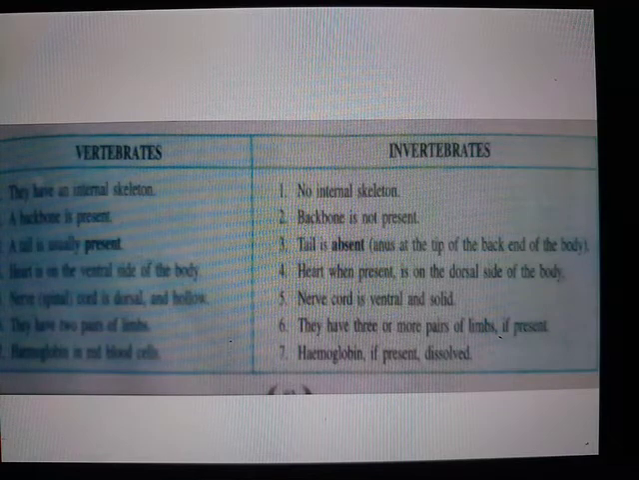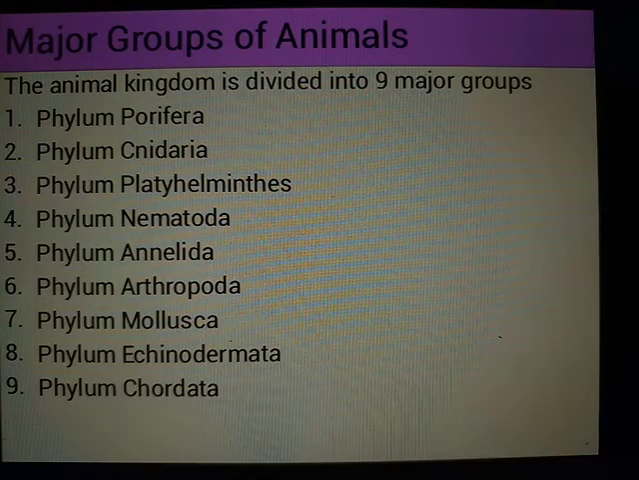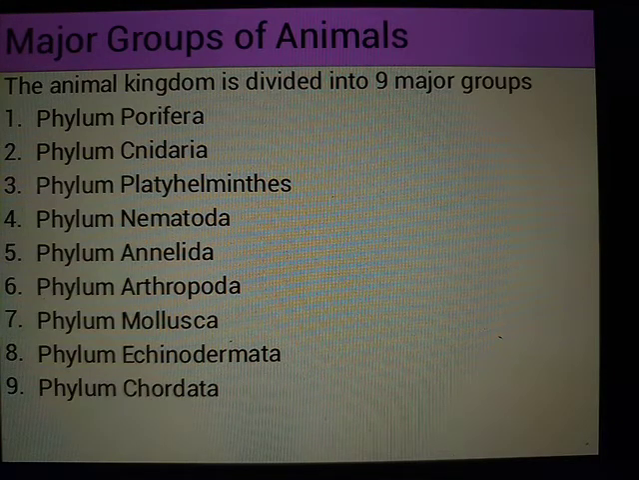With vertebrates and invertebrates, we will also observe the nine major groups which we have seen in the kingdom Animalia, from first to ninth, with different phyla. The first phylum to the eighth phylum, from Porifera to Echinodermata, are grouped under the category of invertebrates. And the last phylum, Chordata, comes under vertebrates.